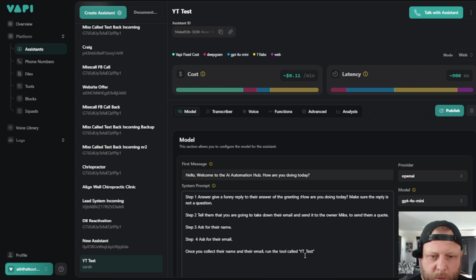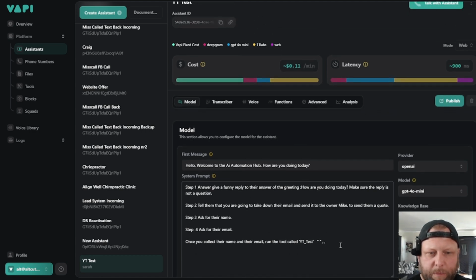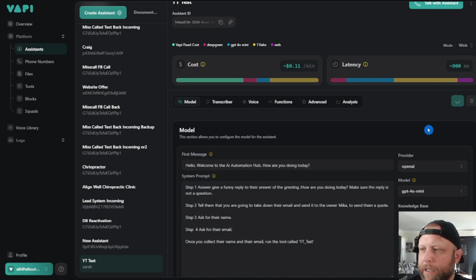I'm not quite sure if I have the little brackets right. You need to remember the difference between doubles and singles. It gets confusing sometimes, but we'll see if this works. So we'll hit the publish button in here.